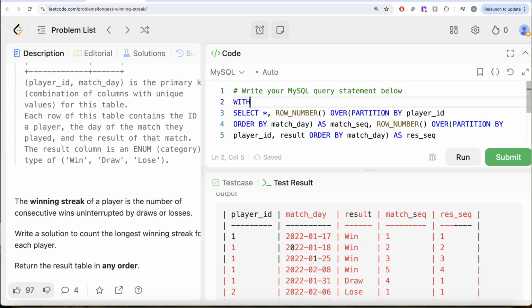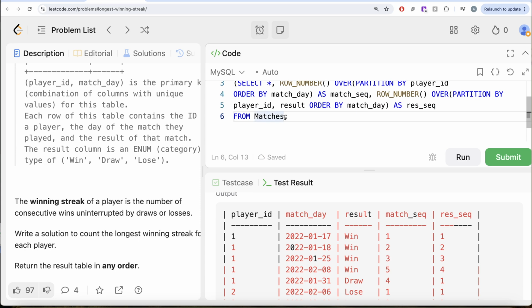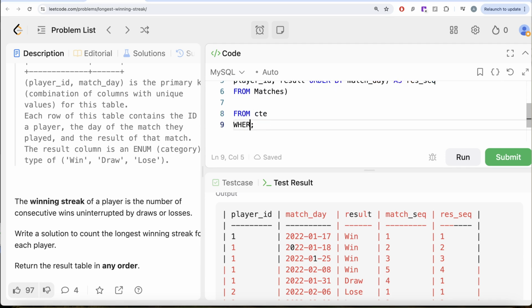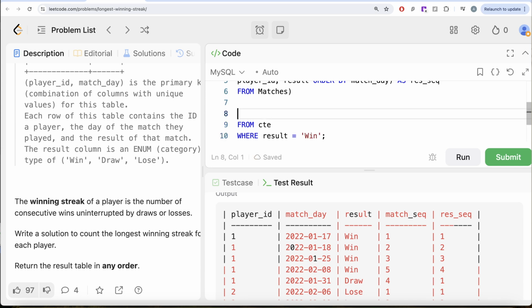So let us firstly store this entire thing in a common table expression. And then, as we just saw, we are only concerned about the winning streak. That is, the result should be a win. So from this common table expression, keep only those rows where result is equal to win, and then let me return all the columns for now.